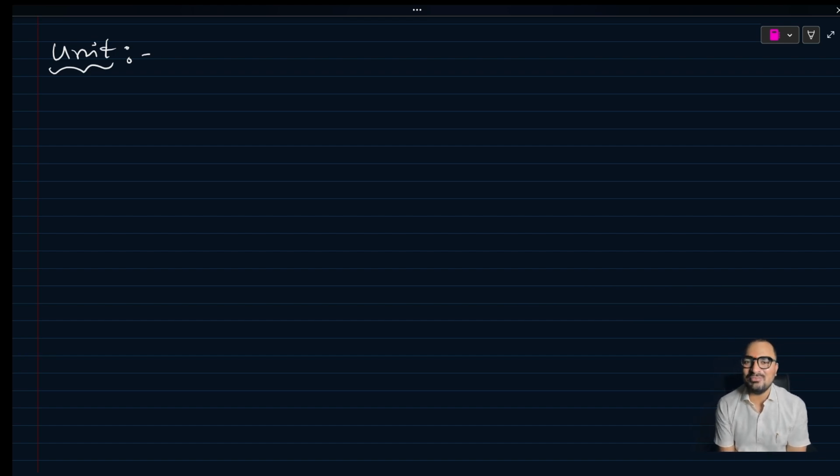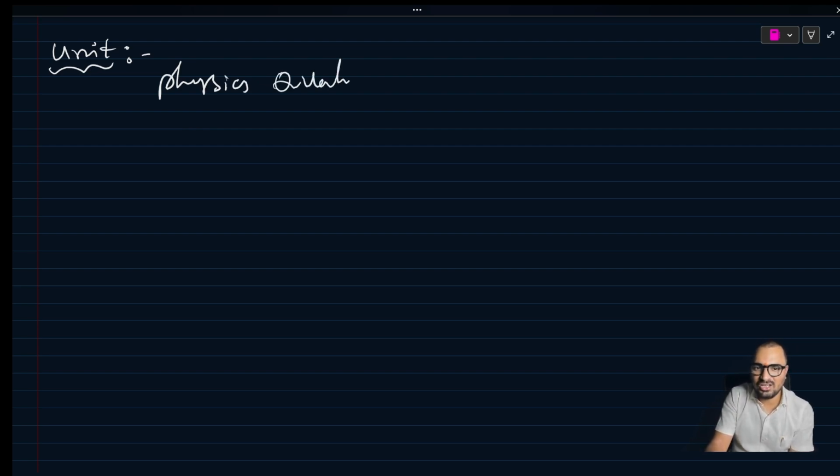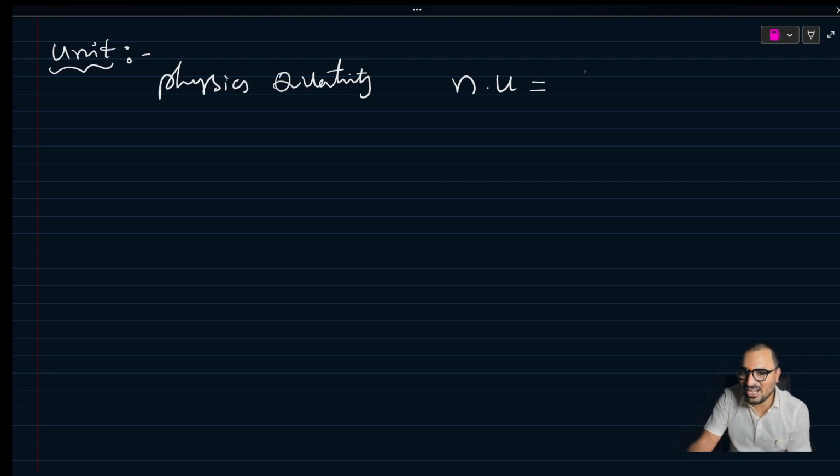Unit is a standard measurement of physical quantity. Every physical quantity has its standard unit. So any physical quantity has some numerical value as well as a unit. That's when we can take n into u, numerical value into unit, which is always constant.